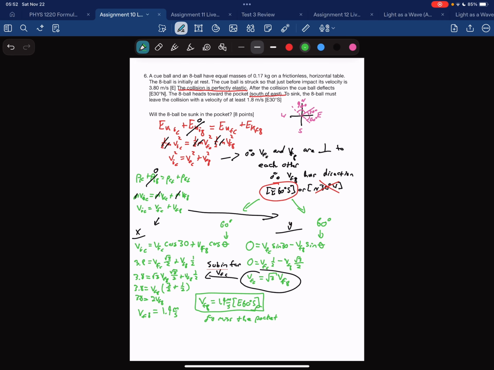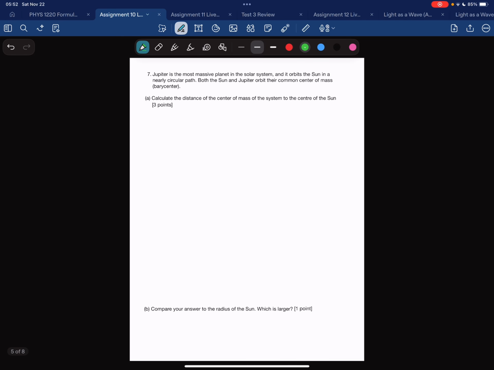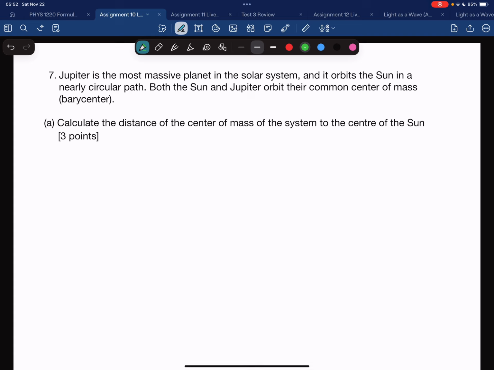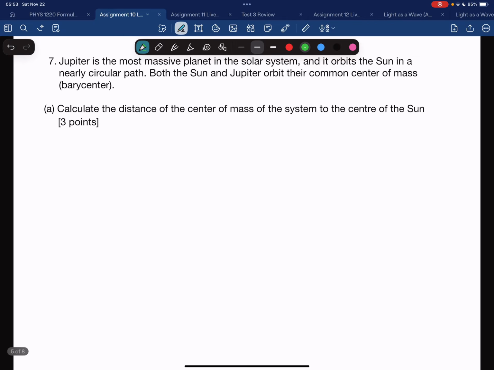A little bit trickier. Question 7. This is a center of mass question. Jupiter is the most massive planet in the solar system, and it orbits the sun in a nearly circular path. Both the sun and Jupiter orbit their common center of mass, otherwise known as a barycenter. Part A, calculate the distance of the center of mass of the system to the center of the sun.